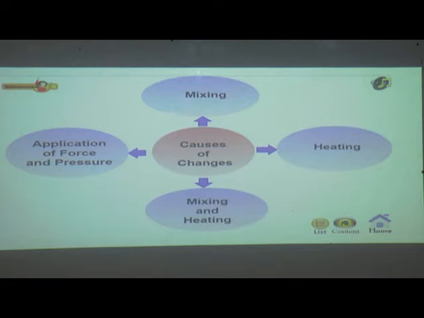We get a change. On heating we have changes. On both mixing and heating we have changes, and on applying pressure or force on a particular object or thing we have changes. So mainly the causes of changes are four things. Here we can see the four causes of the changes that occur in nature. So let us see this in detail.